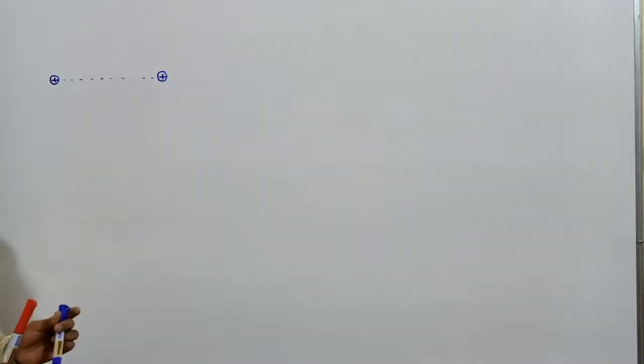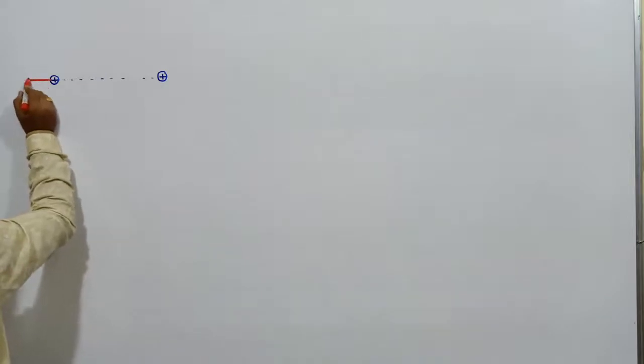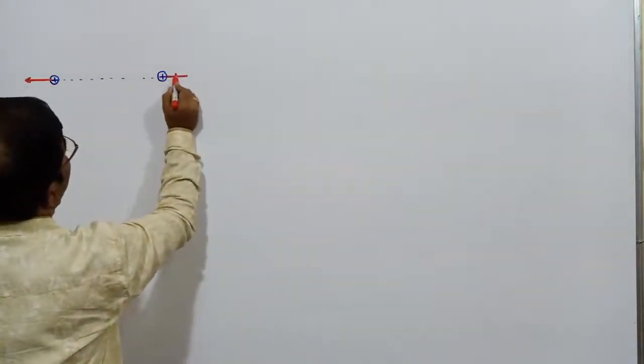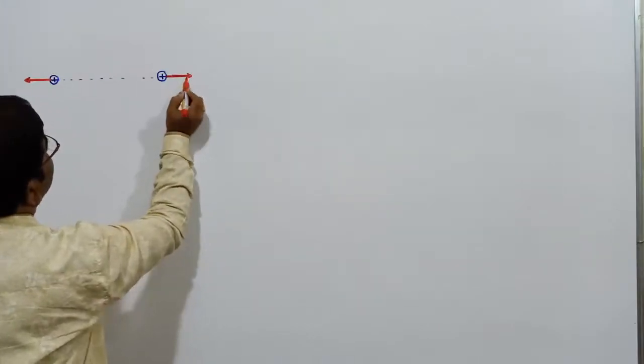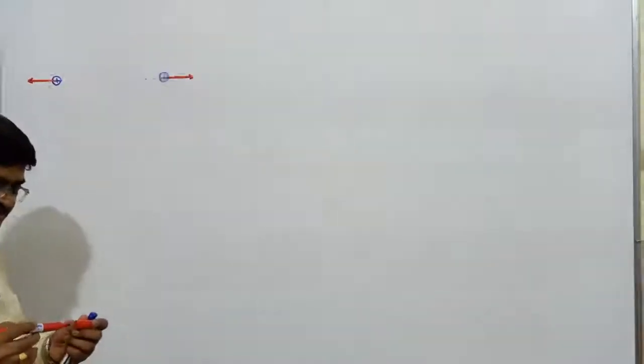Between such two charges, from Coulomb's law, we have got to know that there is a force of attraction or repulsion. In the present case, a force of repulsion, which acts along the line joining these two charges.